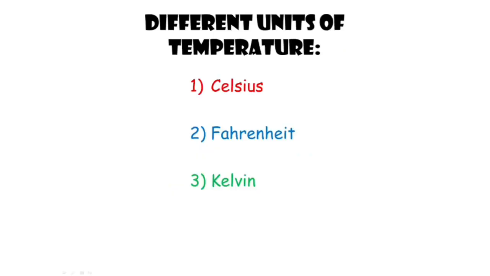So the different units of temperature are Celsius, which was named after the great scientist Anders Celsius. Then the second one is Fahrenheit, which was again in honor of Daniel Gabriel Fahrenheit. And the third one is Kelvin, named after Baron Kelvin, William Thomson. So now we have three units: degree Celsius, Kelvin and Fahrenheit, and as all of them are used worldwide, we need to interconvert them for various purposes.